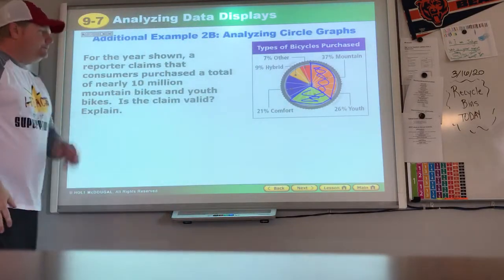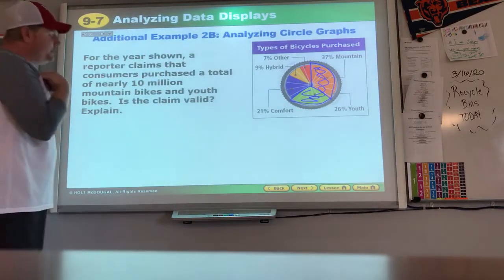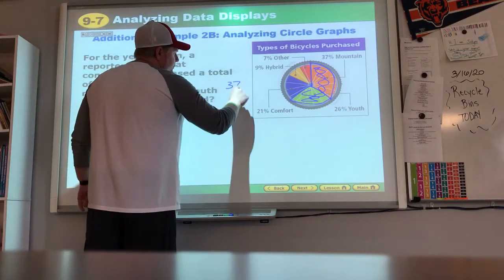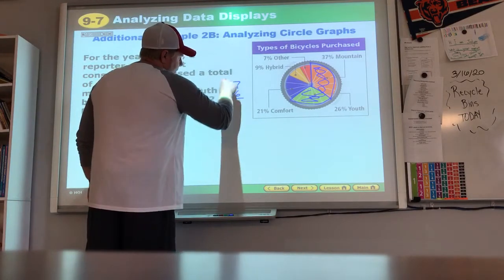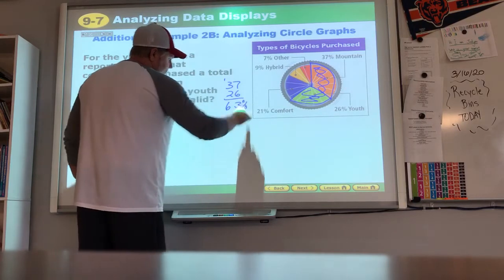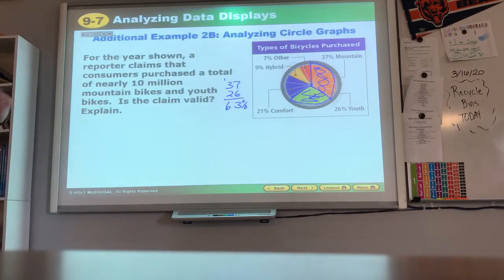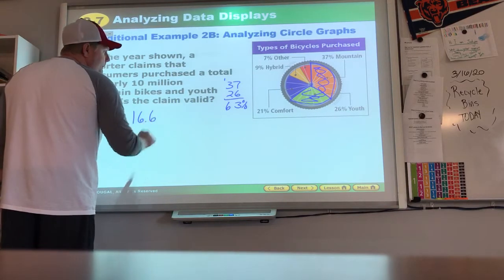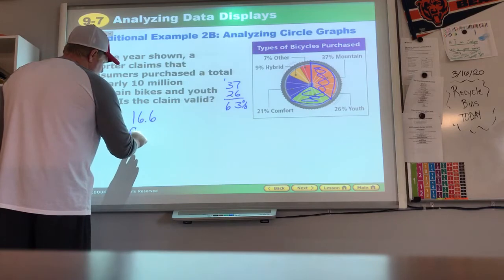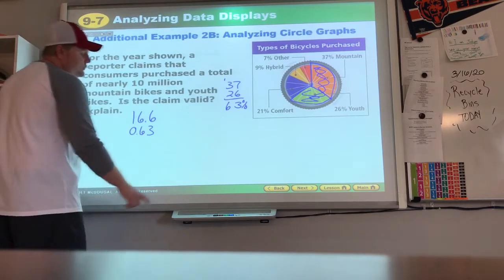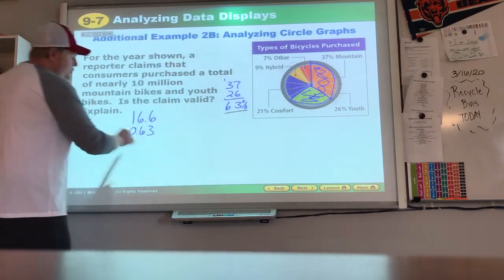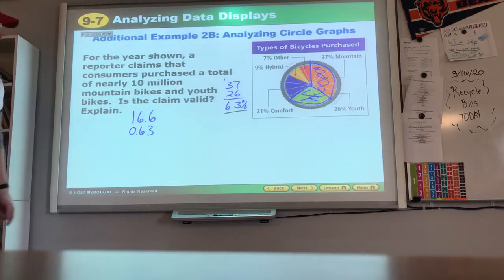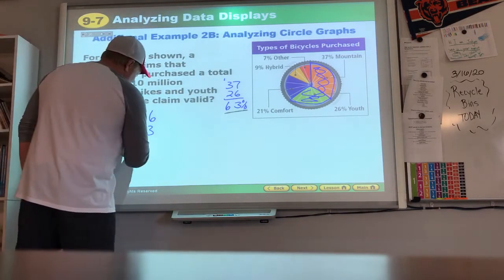So if we're thinking about it, we would have to add those two percents together. 37% and 26% makes 63%. So 63% of my bikes bought were mountain or youth bikes. So if we take our total of 16.6 million times 0.63, do you see how I took this and turned it into a decimal by dividing by 100, like we've been doing? We can do our math.